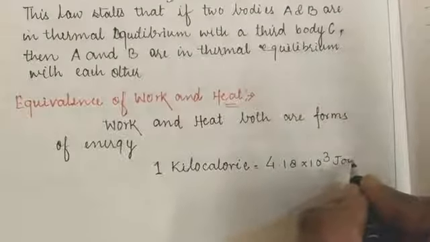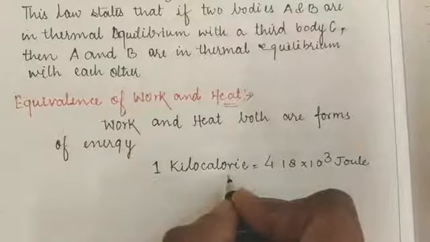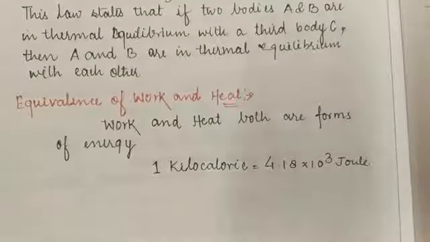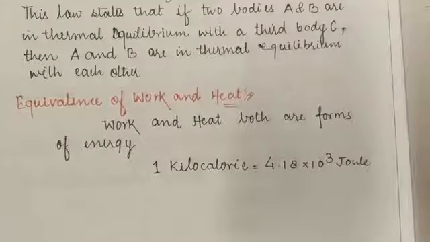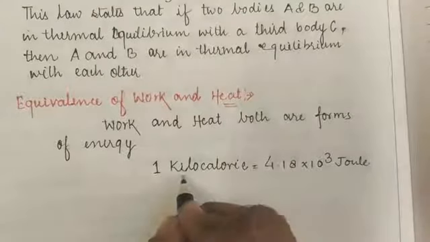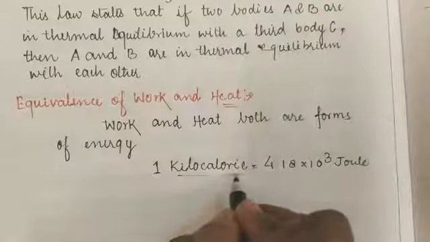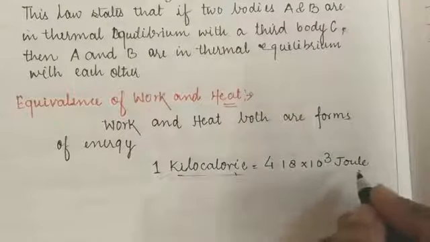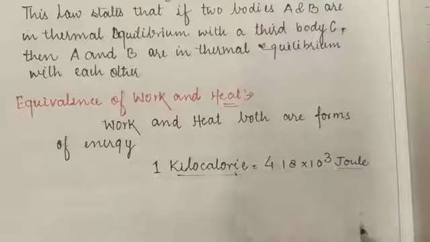It means that heat energy of 1 kilocalorie is equal to 4.18 into 10 power 3 joule of work done, because kilocalorie is the unit of heat energy, whereas joule is the unit of work done.